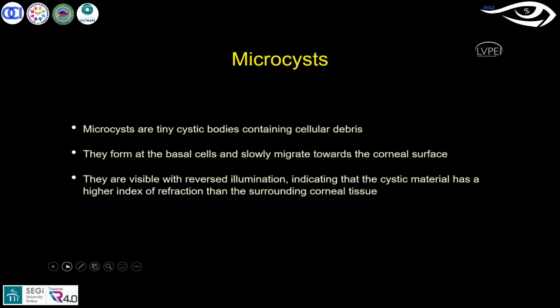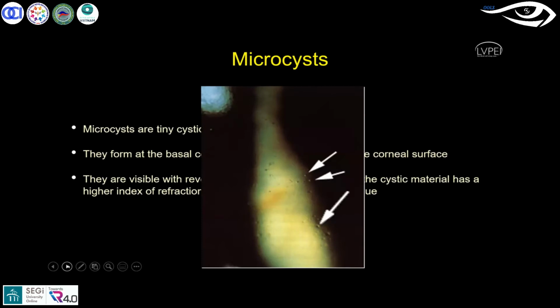Because the microcysts have a higher refractive index than the surrounding tissue. You can see this image and understand better. The arrow mark here represents a microcyst. These microcysts have a higher refractive index than the surrounding tissue, so definitely when light passes there, it reflects more. With reverse illumination, you can easily observe these kinds of changes.